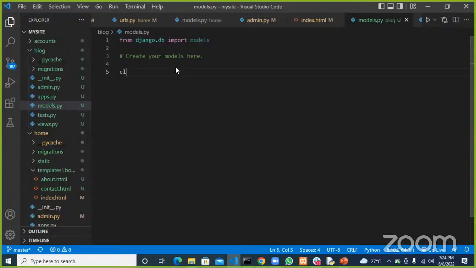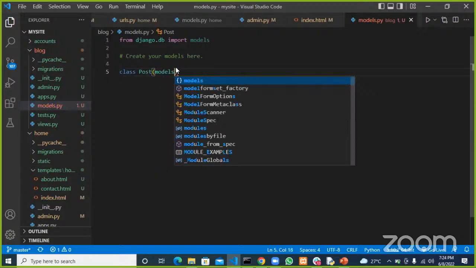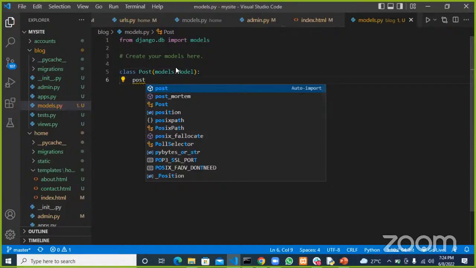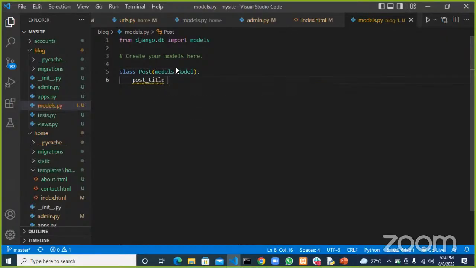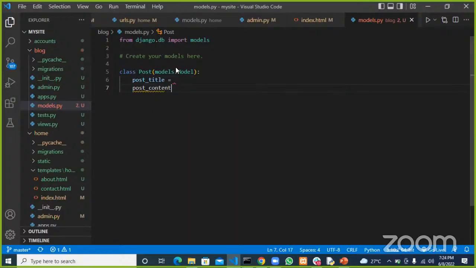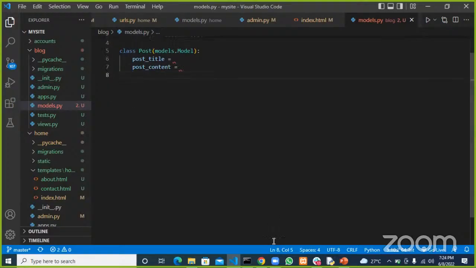Remember, to create a model, we have class, then the table name. In this case, it will be Post. And then in brackets, we use models.Model. And then the fields. So we have the post title. We have post content.